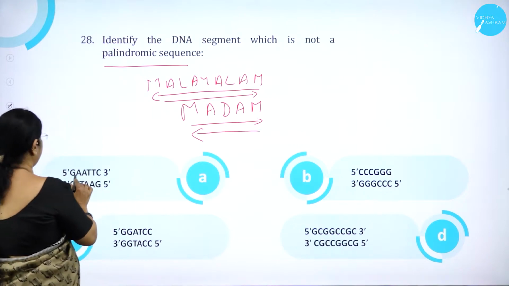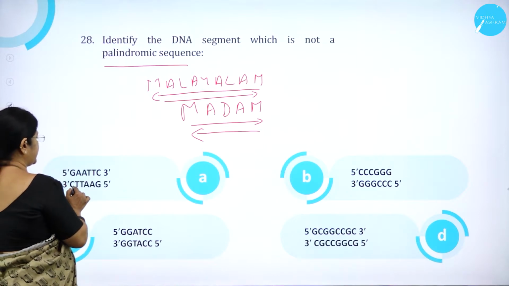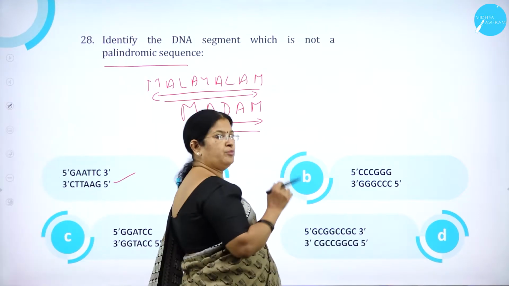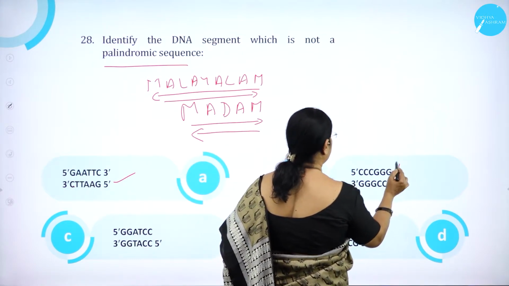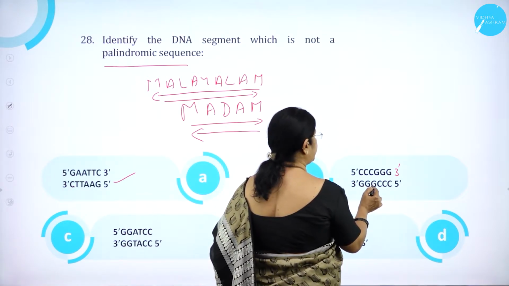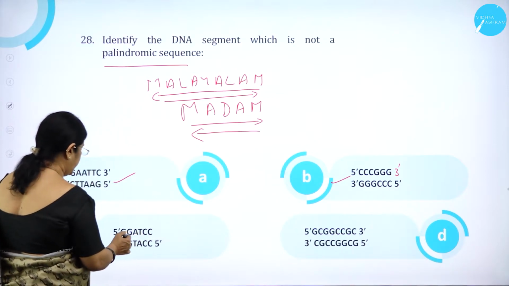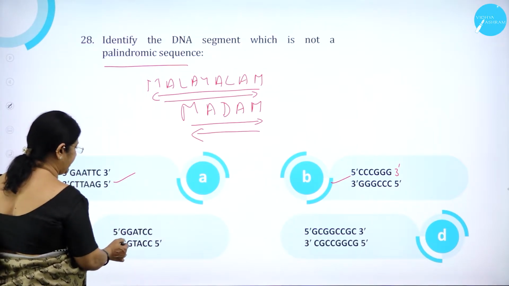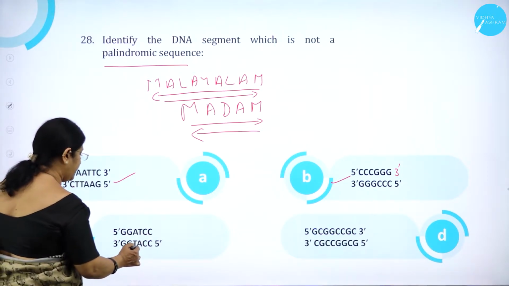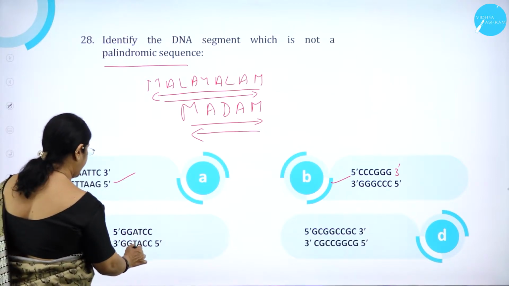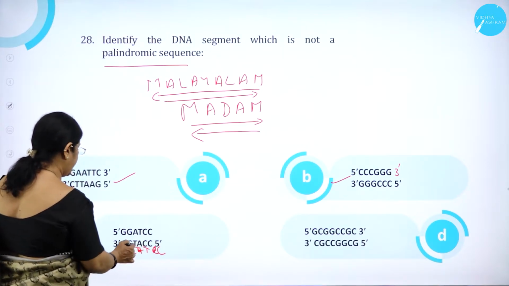Option A. Here it is 5' GAATTC 3'. Read back, so it is 3' CTTAAG 5'. Correct. Moving on to option B, 5' GGGCCC 3'. Here it is 3' CCCGGG 5'. Correct. Here, option C, 5' GGATCC 3'. When you read from the other side, it should be CC, then it should have been TA, that is AT, G means CC. So here it is wrong.